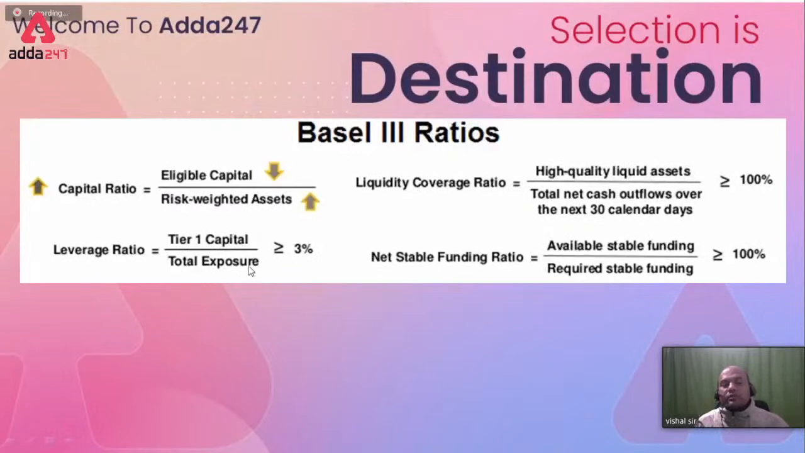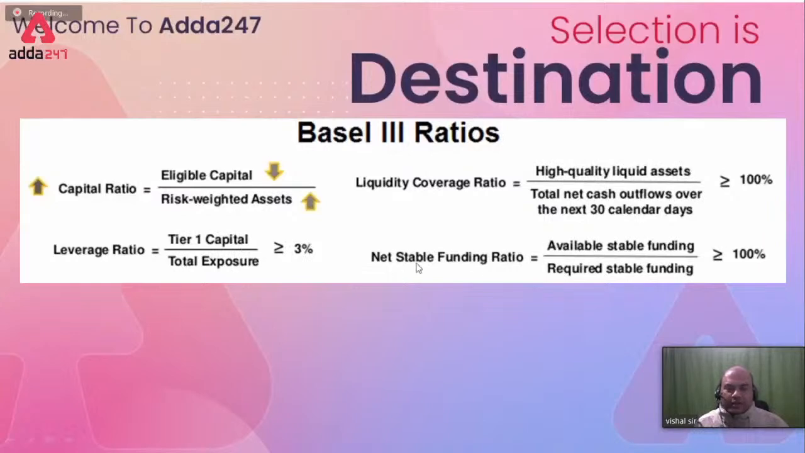Total exposure means what? All your loans. Not only loans, including the bonds which you have purchased from somebody. That is called exposure. Because if that issuer fails tomorrow, your bond is a zero price piece then. So that should be greater than 3%.